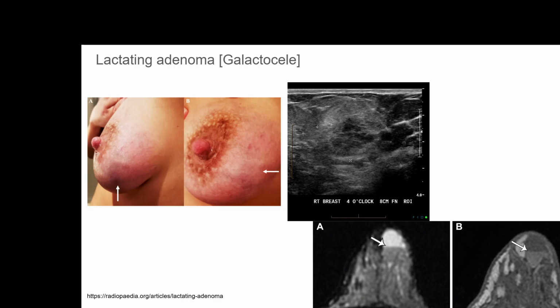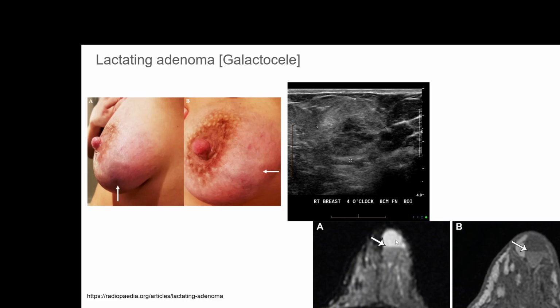It is non-tender, a soft mass will be seen, and if you insert a needle, you can see milk secretion coming through the needle; on aspiration, the milk will be seen in such a condition. Signs of inflammation either may or may not be present. If there are signs of inflammation, of course the diagnosis is easier, but if there is no sign of inflammation, then the diagnosis becomes again confusing.